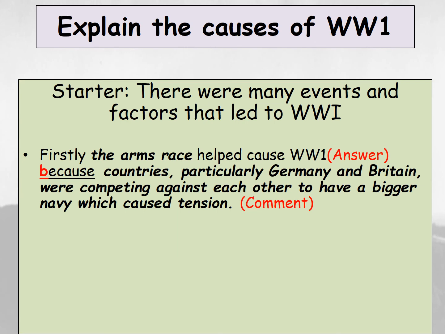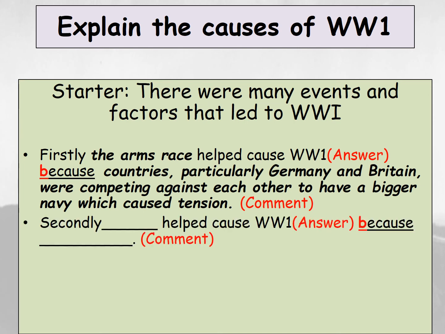You've not got any marks so far. You've just given us a reason there. You'll then see you've got the word because, and it then says countries, particularly Germany and Britain, were competing against each other to have a bigger navy, which caused tension. So that is your comment there. You've commented on the arms race. So that would get you 1 mark there. Now, an explain question is worth 6 marks, so that means you need to give 6 points. So you're then going to say secondly, and give another reason, helped cause World War One because. And you'll do the same thing for thirdly, fourthly, fifthly, and lastly.